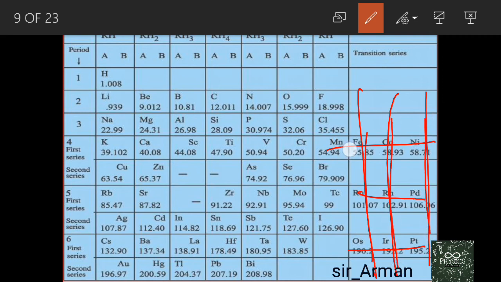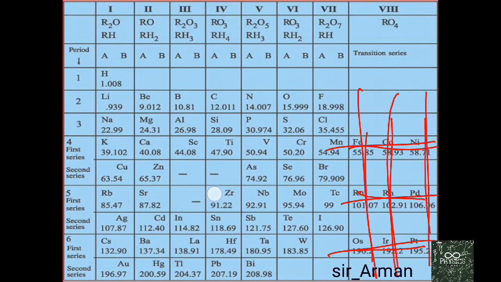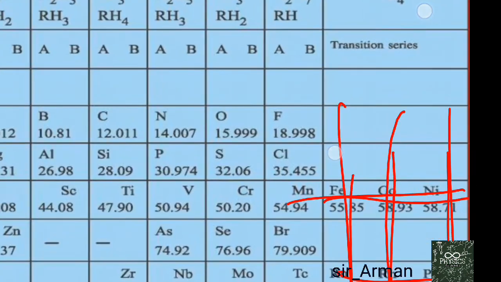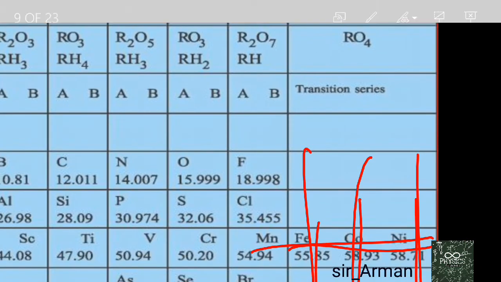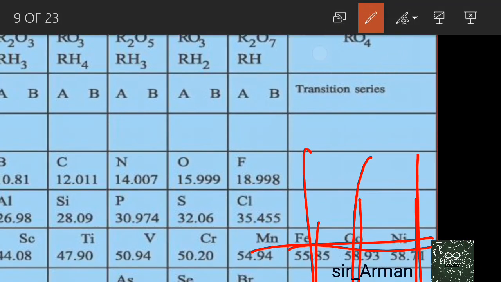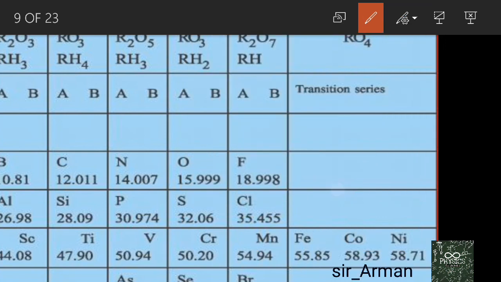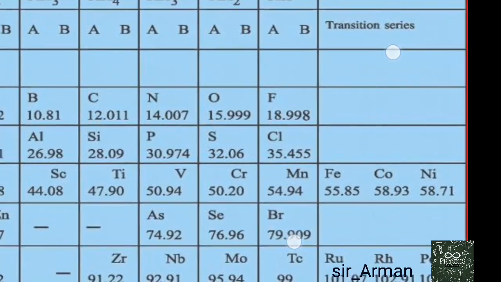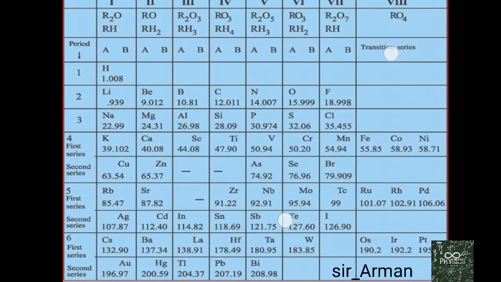Mendeleev had to put these together because he found that these elements had chemical properties similar to each other, and all these elements have the same formula of the oxide, that is RO4. That's why he had to put all these elements in the same group.